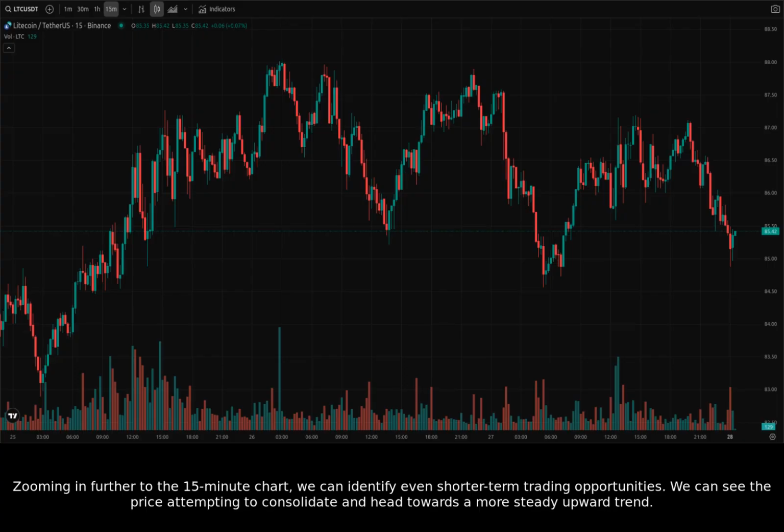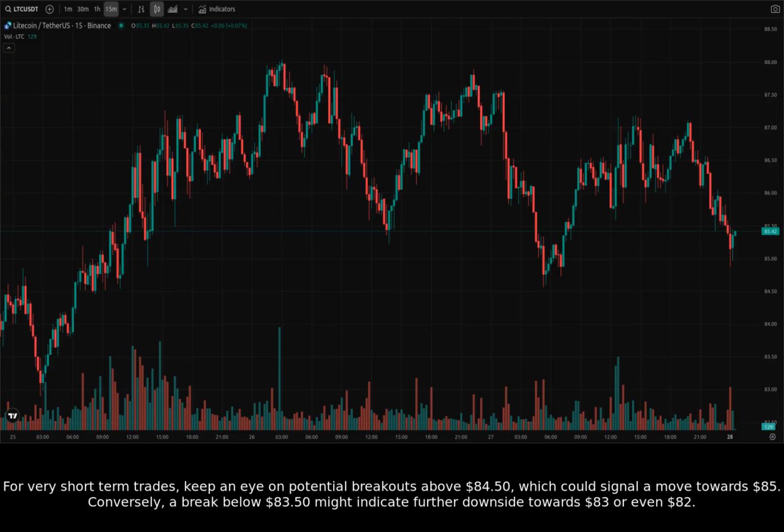Zooming in further to the 15-minute chart, we can identify even shorter-term trading opportunities. We can see the price attempting to consolidate and head towards a more steady upward trend. For very short-term trades, keep an eye on potential breakouts above $84.50, which could signal a move towards $85. Conversely, a break below $83.50 might indicate further downside towards $83 or even $82.